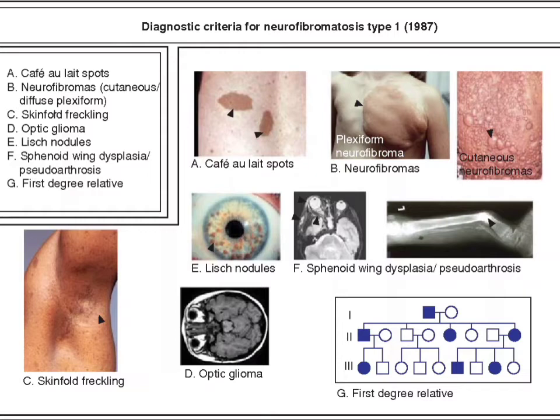Because the nerves are also involved, it is known as plexiform neurofibroma, which is a group of neurofibromas. Next, cutaneous neurofibromas, which I told you.